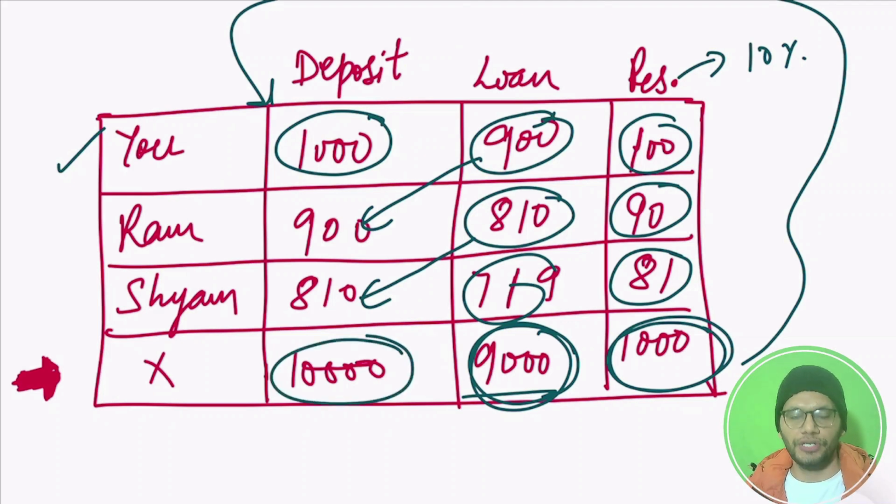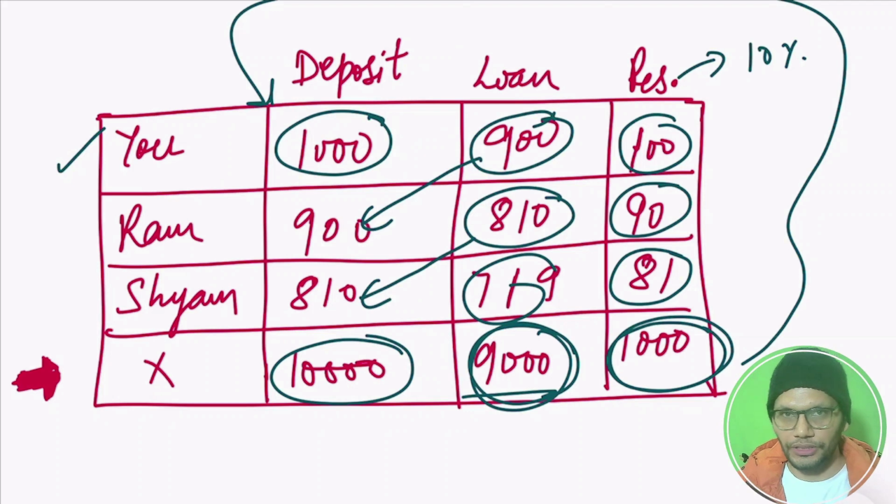Now imagine this interesting scenario. Initially you had only 1,000 rupees. Out of that 1,000 rupees, bank lent that money to different people and created new money, new deposit and new reserve. This is called money multiplier, and this is how your banks create money. This is called money multiplier.